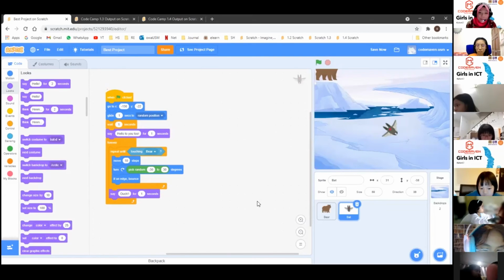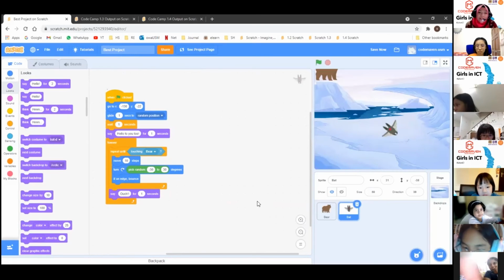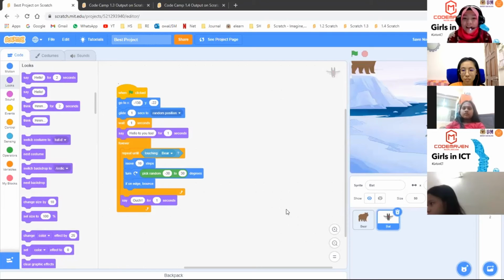You can always explore further with Scratch and try more control of the loop. You can even experiment later with your backdrop. You have the sound music, right? How are you going to loop the music? You can use this forever block as well for the sound. Maybe you can try that later as well.